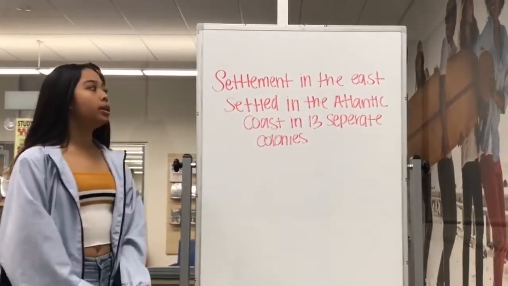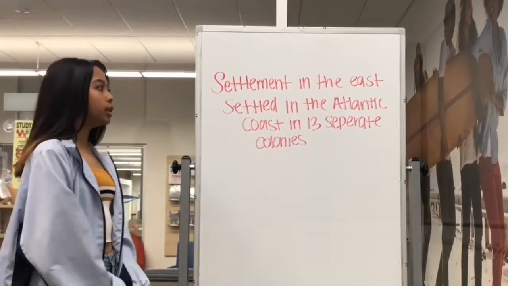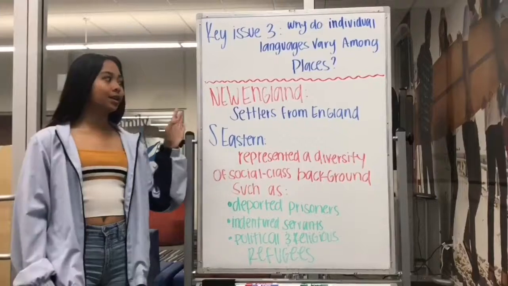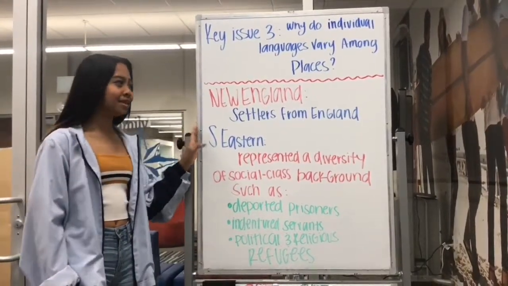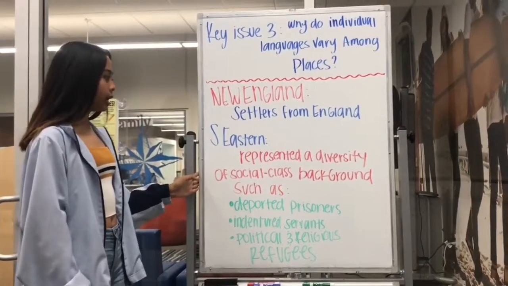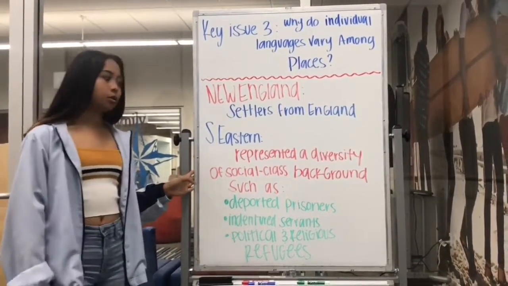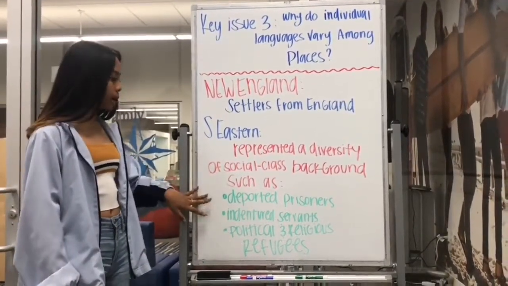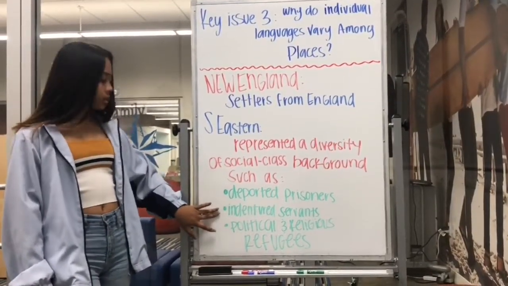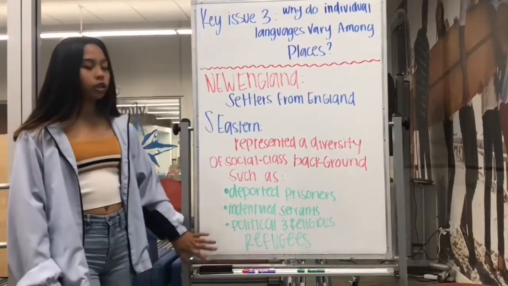Also, there is a settlement in the east that was settled on the Atlantic coast in 13 separate colonies. For New England, there were settlers from England, and the Southeast represented a diversity of social class backgrounds, including deported prisoners, indentured servants, and political and religious refugees.